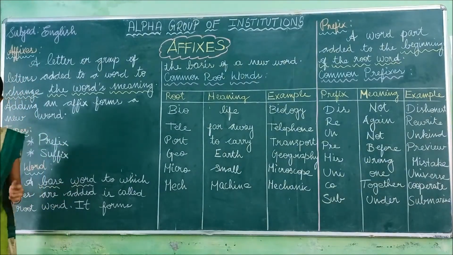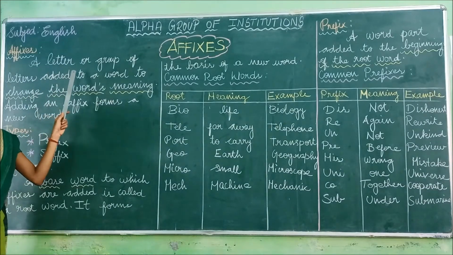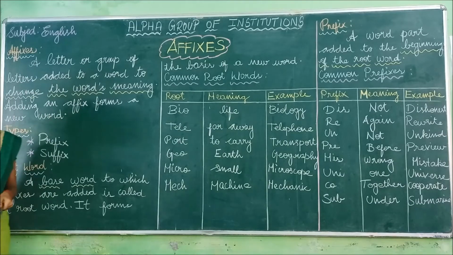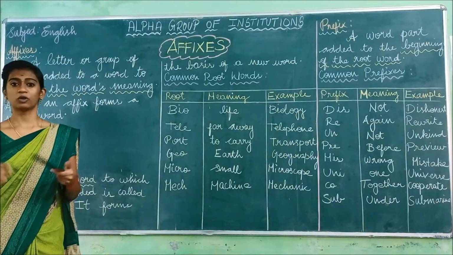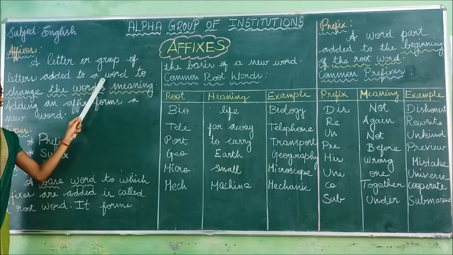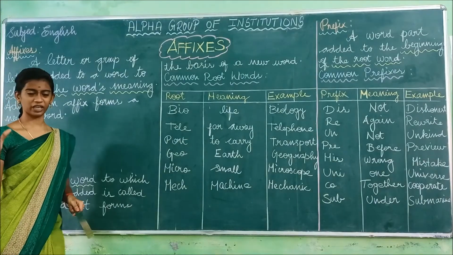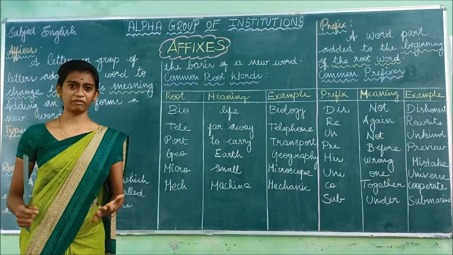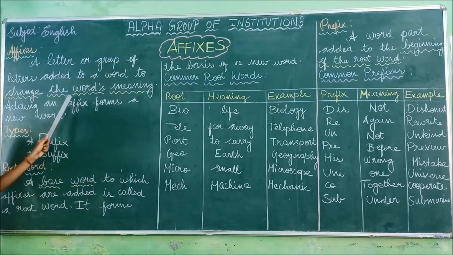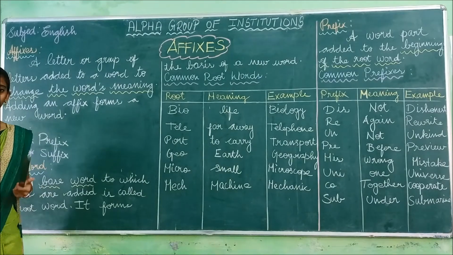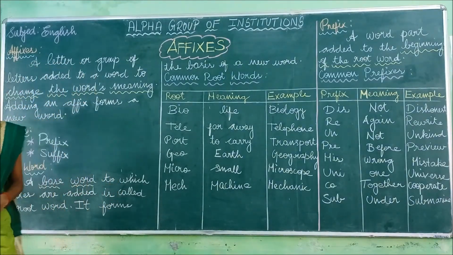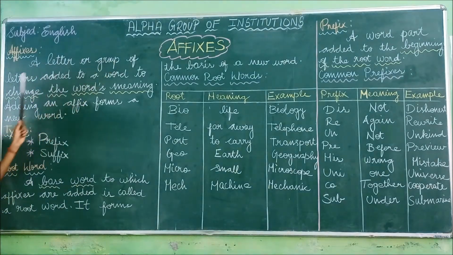Affix is nothing but a letter. Okay, it is a letter or group of letters. It's not only a single letter. It is a group of letters or a single letter added to a word. If there is a word, what we have to do? We have to add either a single letter or a group of letters to change the word's meaning. So if we add a group of letters, the word's meaning has to be changed. So affixes is nothing but a letter or a group of letters.